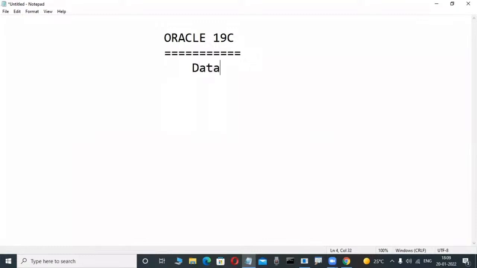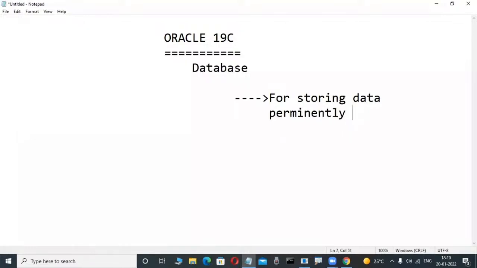Database. Don't write anything. Just observe here. But what is the purpose of these database products, everyone knows. Whenever we install these database products in our system or on the company side, what is the main purpose? For storing data permanently in secondary storage devices. Secondary storage devices means maybe hard disk.